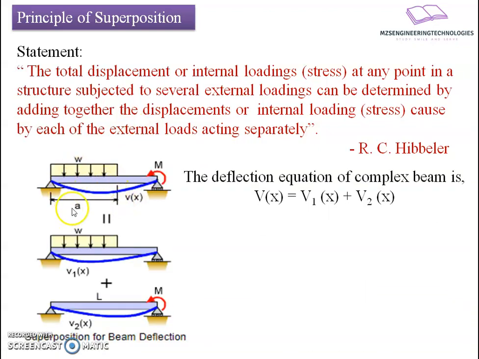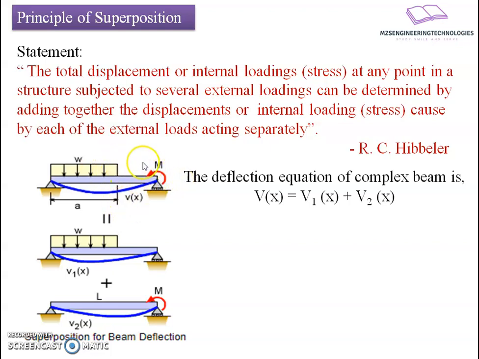Let us say the example beam is like this, subjected to a combination of loads, where the UDL is spread over a span of a, along the length of the beam L, and the beam is also subjected to a point moment at one end. These two loads are responsible for creating a deflection.